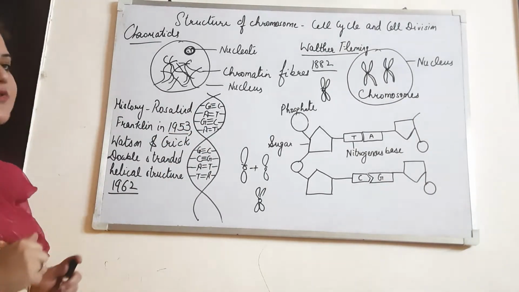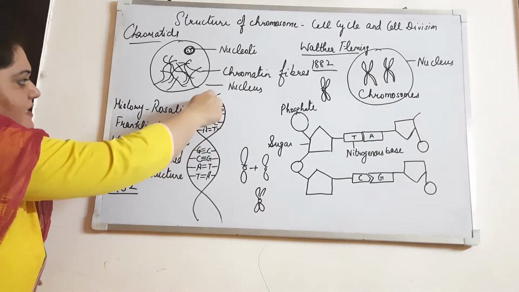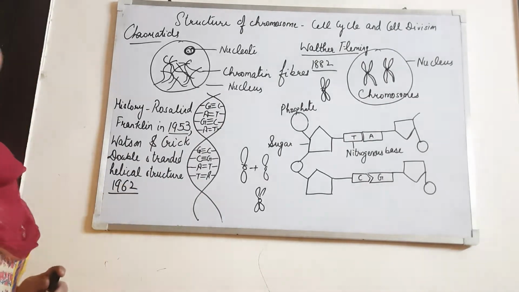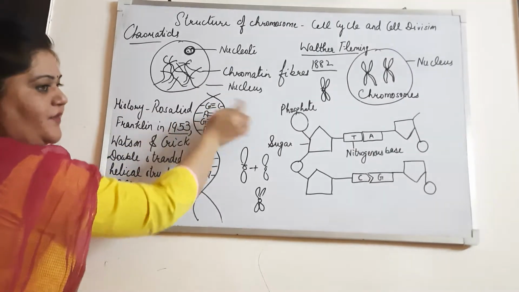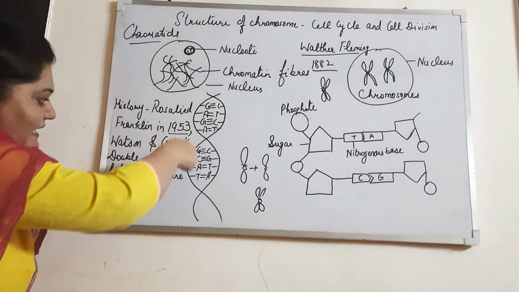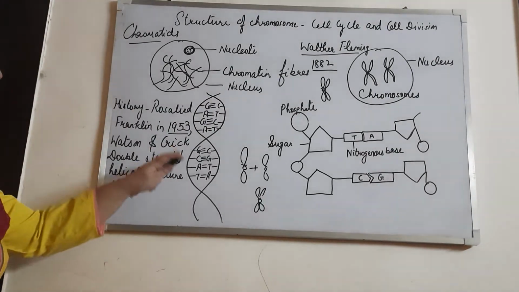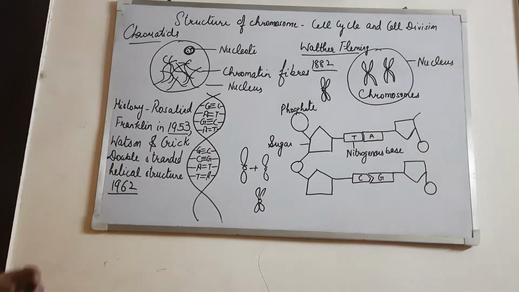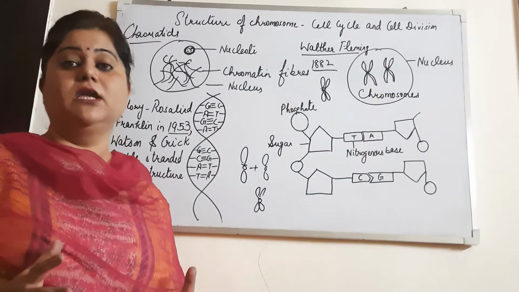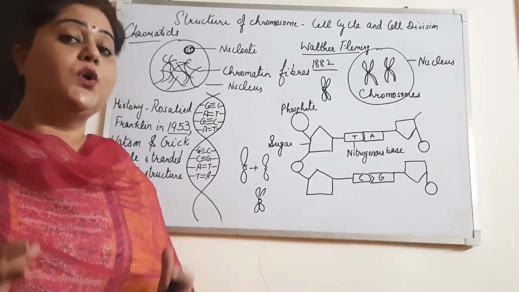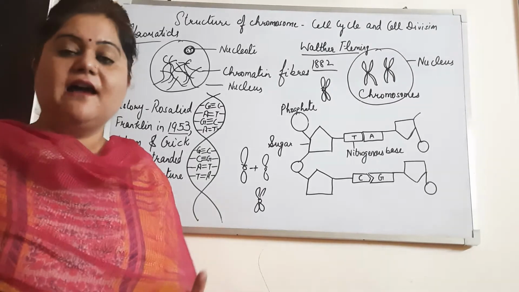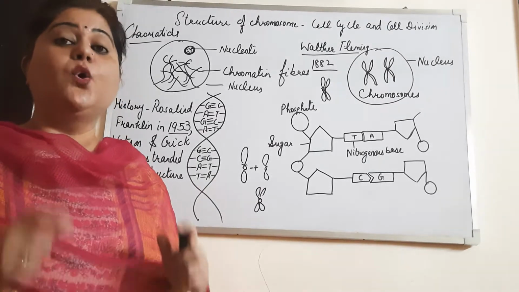Why do we say double stranded? Because it has double strands. One is this one, another one is this one. One strand has a complementary strand. You can see one strand and the second strand, and it is of helical shape. That's why it is known as the double stranded helical structure. A single unit of DNA is very large, very big, so that's why we call it a macromolecule.